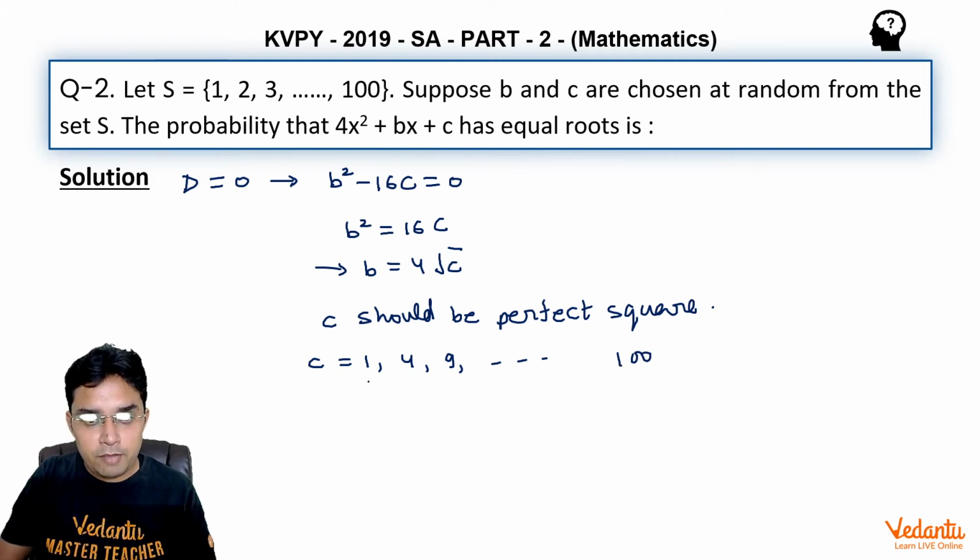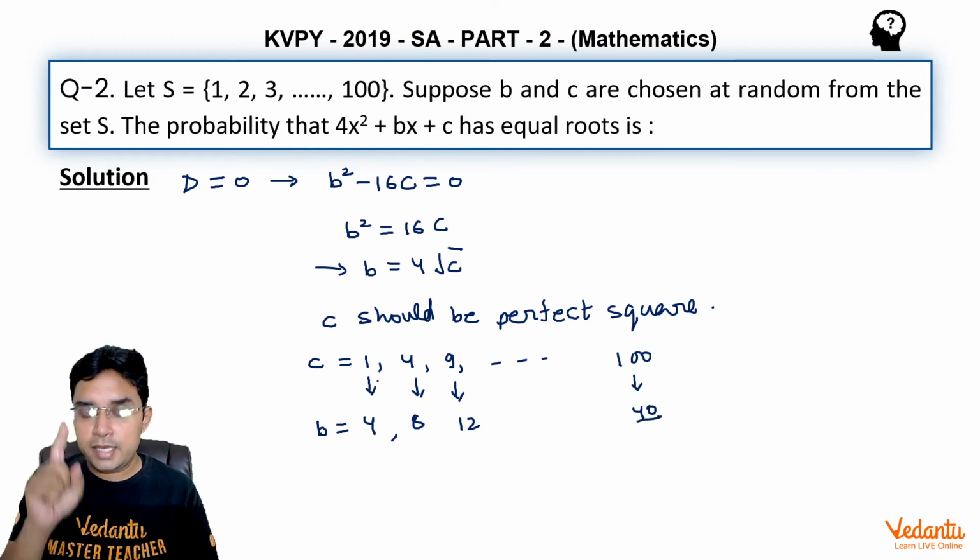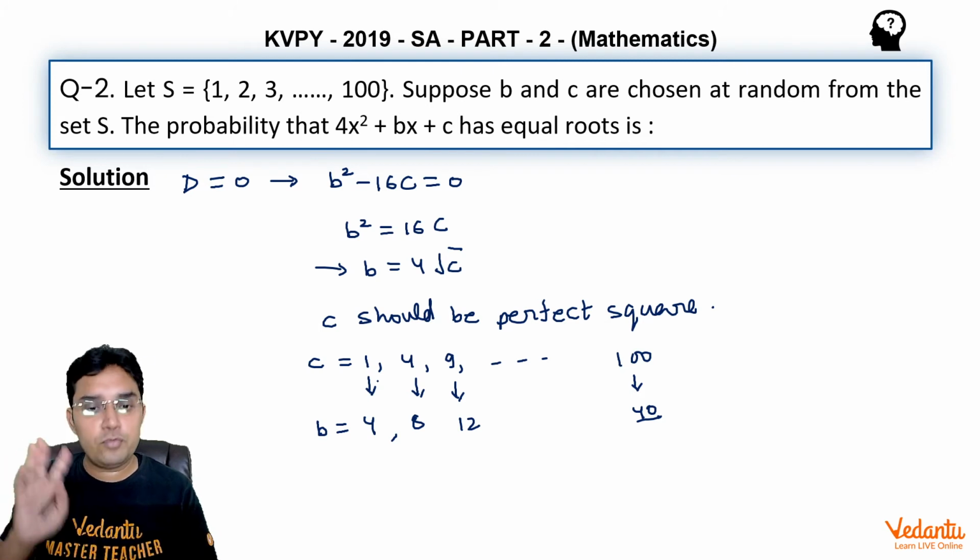And for every value of c, like 1, we are getting a fixed value of b, which will be 4 here. For c equal to 4, b will be 8. For c equal to 9, b will be 12. And similarly for 100, b will be 40. So you can see for every selection of c, there is exactly one value of b.